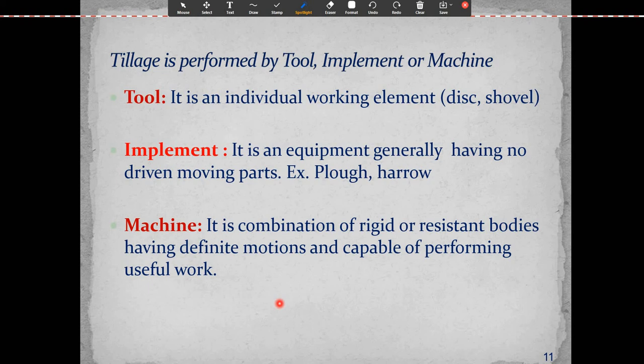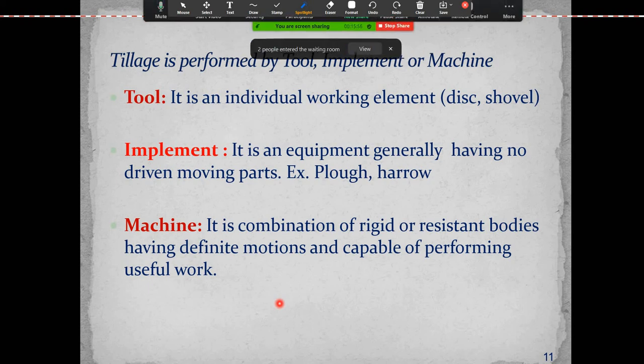Okay. Now, what do you mean by an implement? It is an equipment generally having no driven moving parts. This is a plow, harrow. These are called implements. It is an equipment generally having no driven moving part. Examples are plow and harrow.